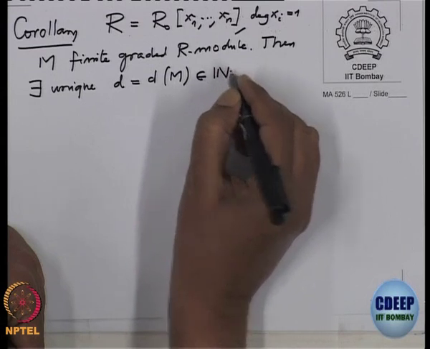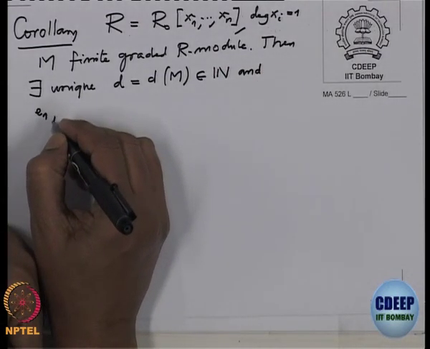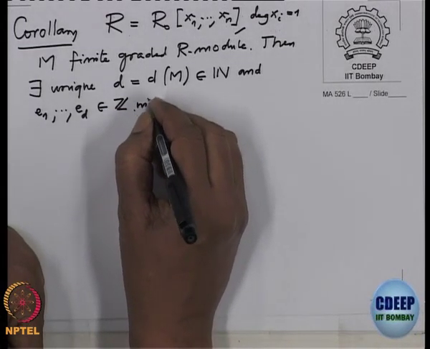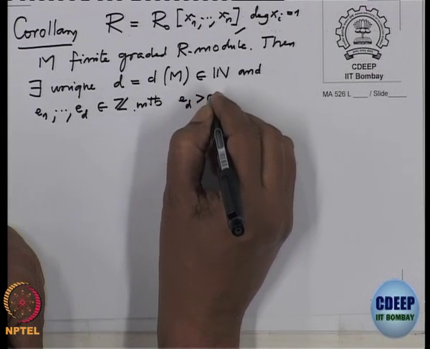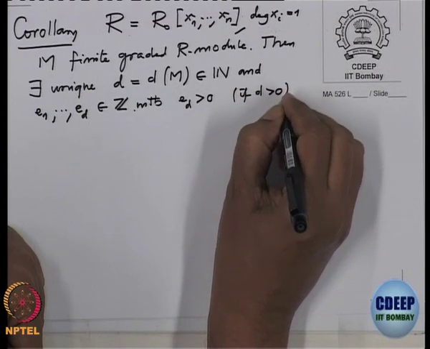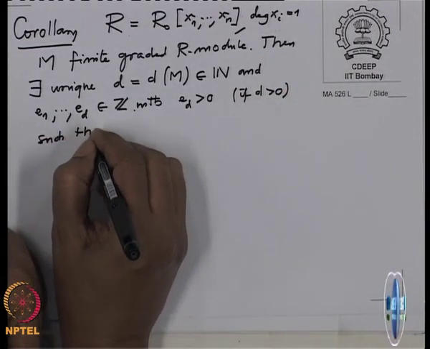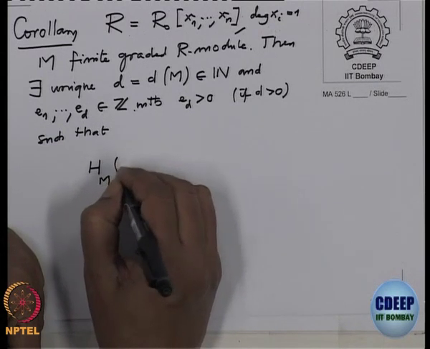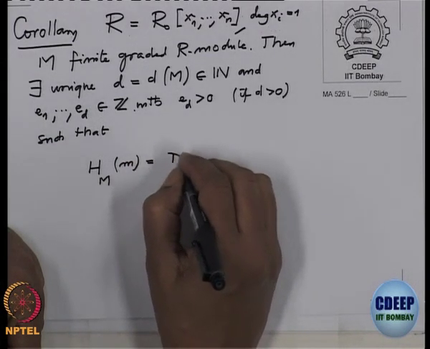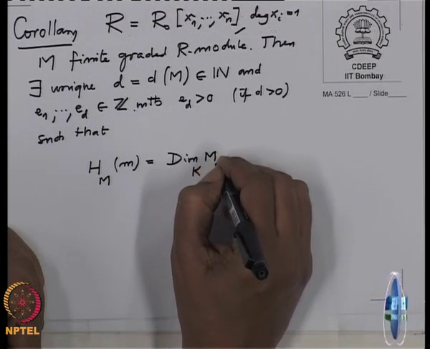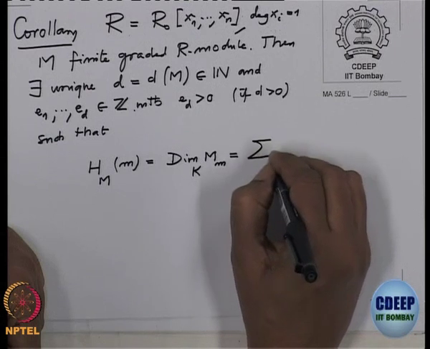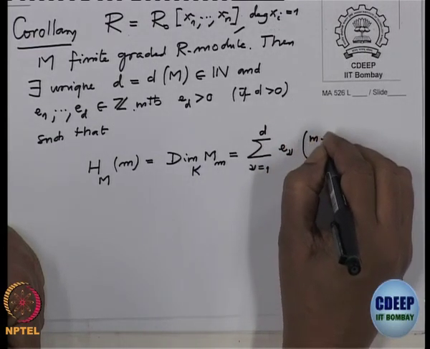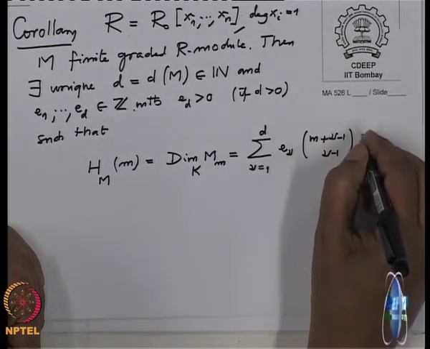So, natural number d and integers e_1 to e_d in Z, with e_d positive, if d is positive, such that h_M at m, which is the dimension over k of M_m, is equal to the summation from nu equal to 1 to d of e_nu times (m plus nu minus 1 choose nu minus 1) for large m.